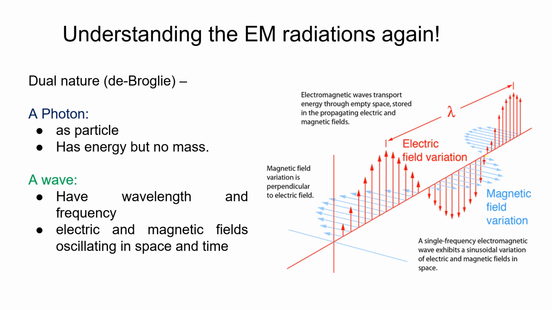Also, the very important thing because of which they are named electromagnetic radiation is that they have electric and magnetic fields oscillating around them in space and time. And last but not least, as a wave they travel with the velocity of light. So this is all about electromagnetic radiations.